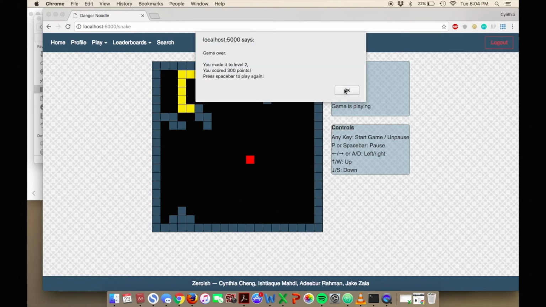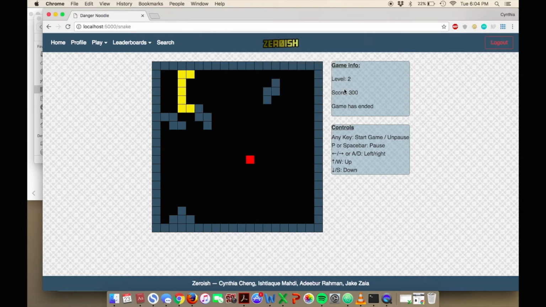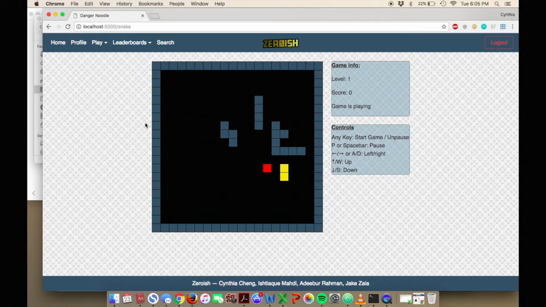It's also very similar to the Tetris UI. For example, you can move up, down, left, and right, and also spacebar can be used to pause as well as continue the game.